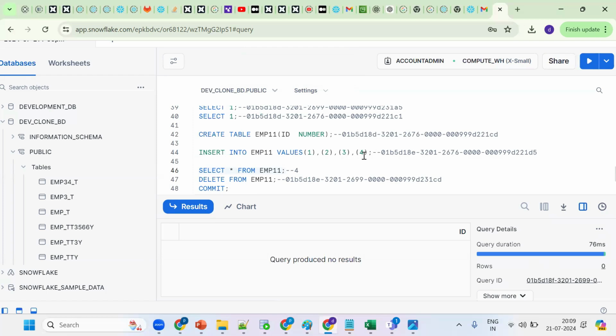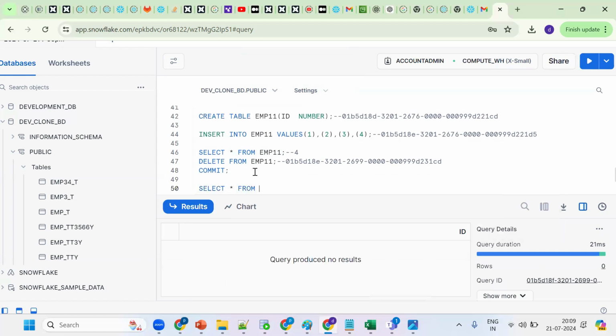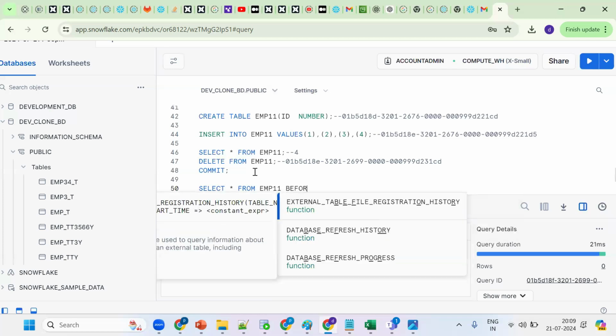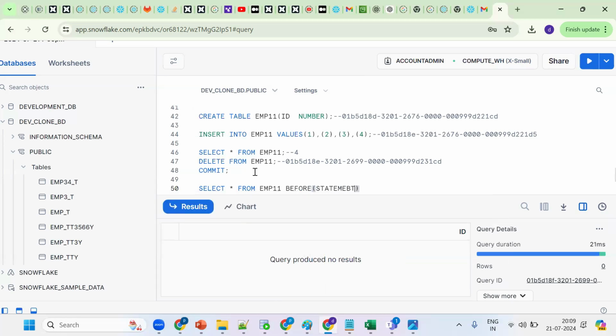But I want to get these 4 records. It's not able to undrop this because the table is already there. I want to go to the previous state. If I put select star from, as of now no records are there. We have the concept of time travel. Select star from EMP11 before, open bracket, close bracket. Here we should pass the statement, that is nothing but the query ID. Which query ID should I pass? The statement before which my data was there.